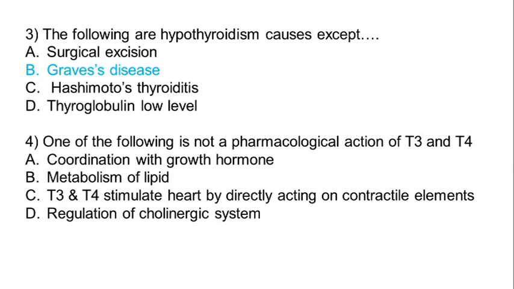T3 and T4 also stimulate the heart by directly acting on the contractile element. So the first three options are correct, while the fourth option, regulation of the cholinergic system, does not fall under the pharmacological actions. So it is the correct answer for this question.